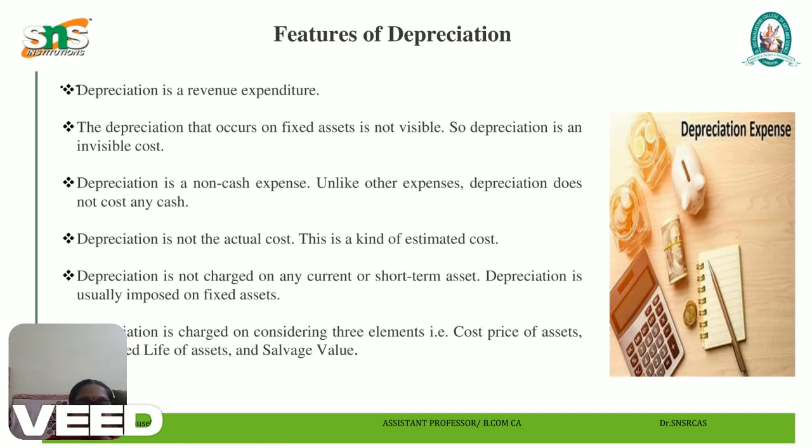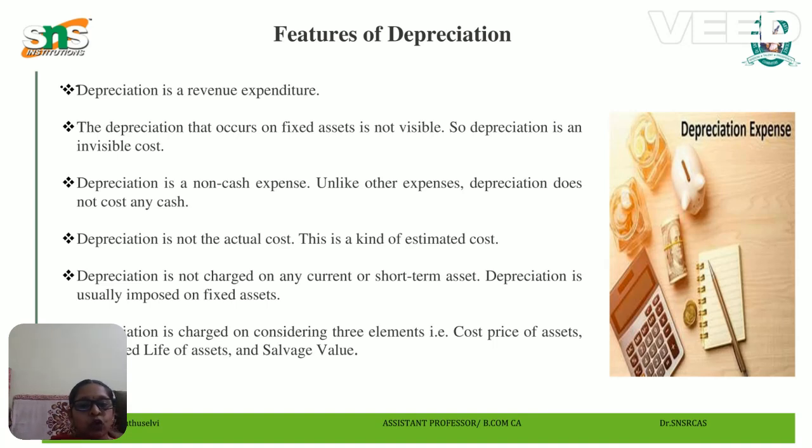Features of depreciation. The first point is that depreciation is a revenue expenditure. Depreciation occurs on fixed assets. It is not visible, so depreciation is an invisible cost. We can't see the depreciation value of the particular asset. Then, depreciation is a non-cash expense like other expenses. Depreciation does not cost any cash. Depreciation is not the actual cost, it is an estimated cost.